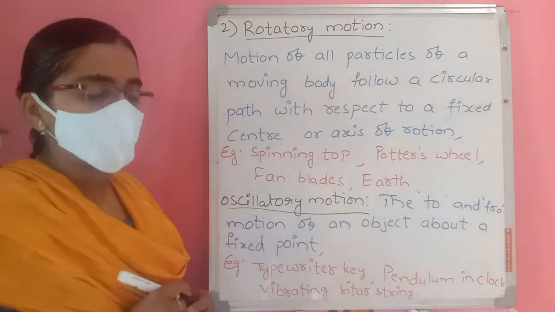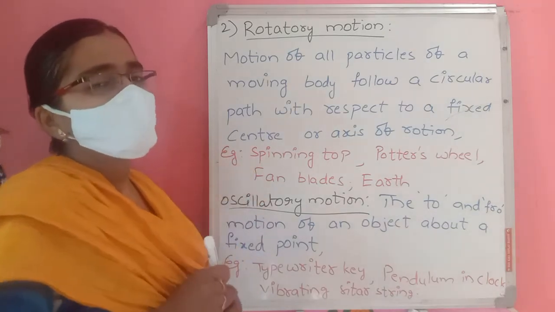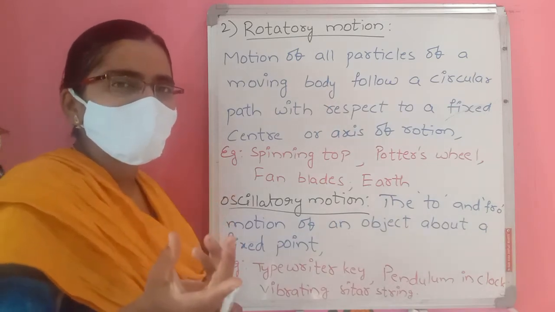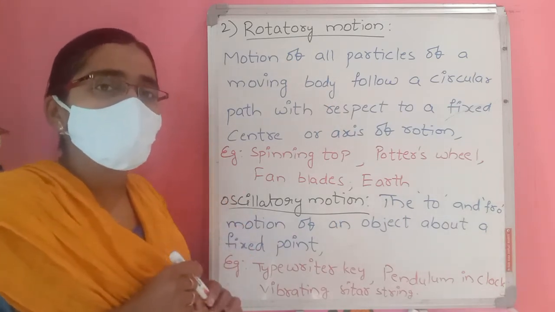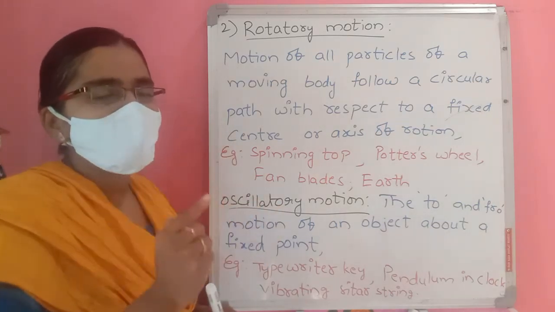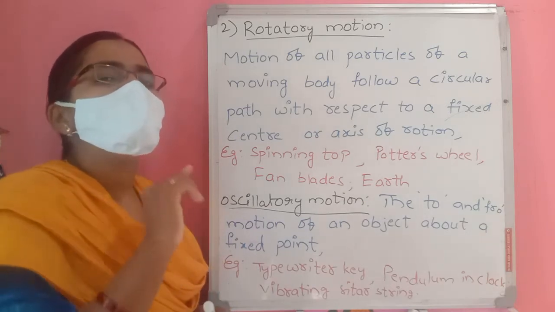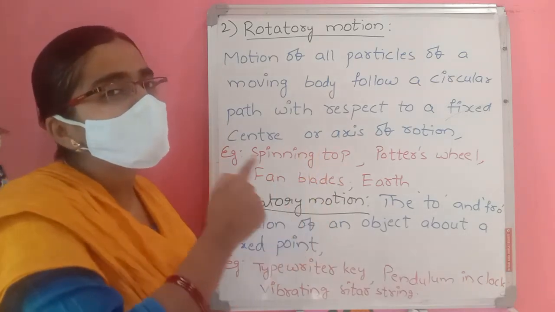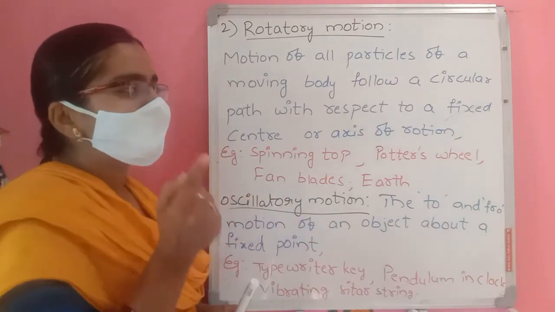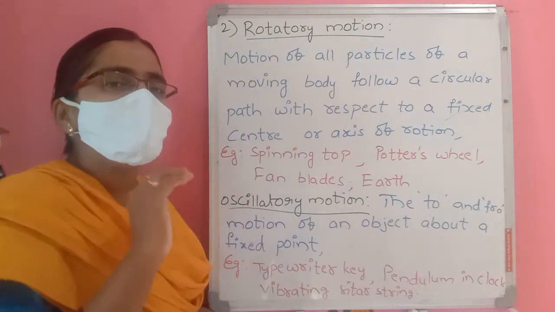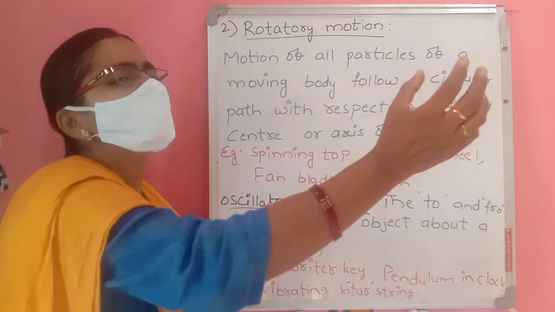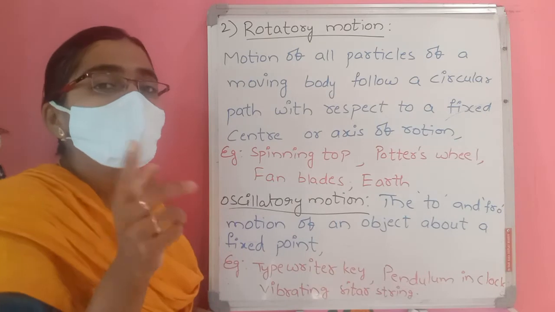But if I give an example, motion of earth around the sun, is it translatory motion or rotatory motion? Motion of earth around the sun means the earth revolves around it. When it is revolving around itself, that is rotatory motion, and when it is revolving around the sun, the earth is moving along a curved path, which is curvilinear motion.